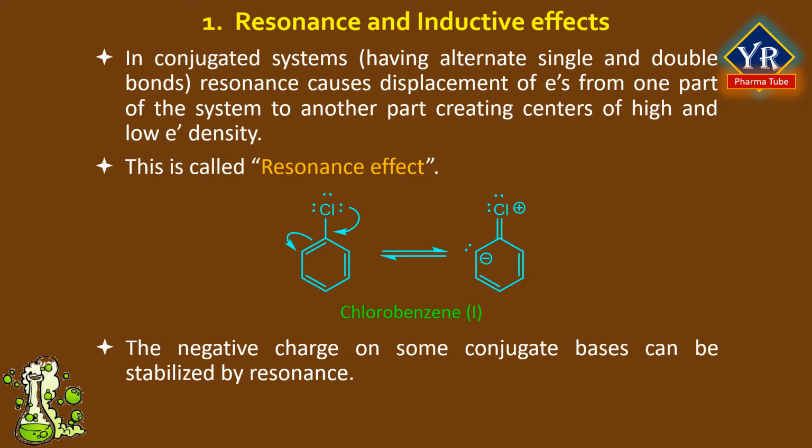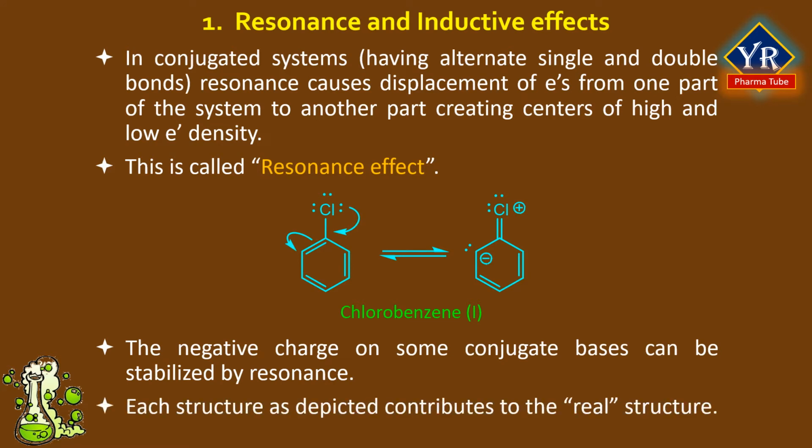The negative charge on some conjugate bases can be stabilized by resonance. Each structure as depicted contributes to the real structure. Here we see chlorobenzene in two representations, which are resonating structures of each other. In the structure, the electron pair is completely transferred and hence full positive and negative charges appear.